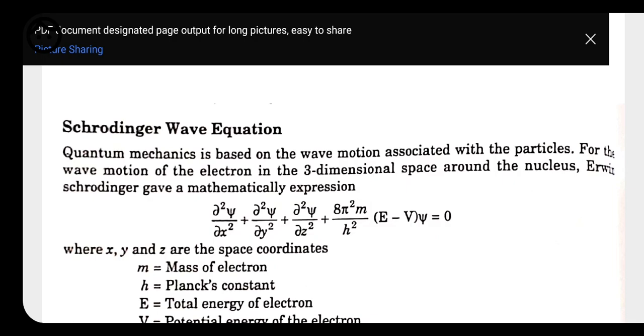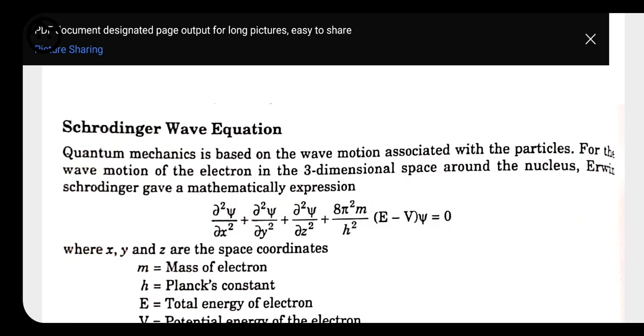So after that the need was felt to discover a new model, and the first attempt was made by Erwin Schrödinger, because after the failure and the things that were added by de Broglie and Heisenberg, the Bohr model is not taken as the accurate model. So here they try to get more information about the atoms. The model given by Schrödinger is called the Schrödinger wave equation.